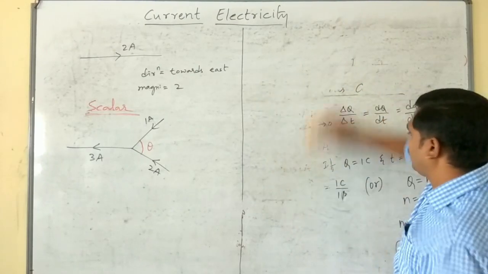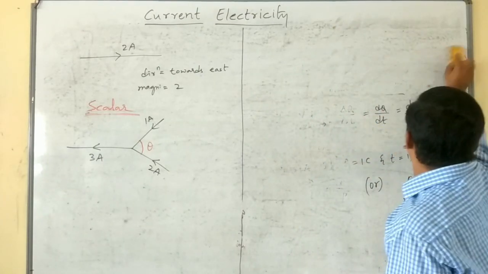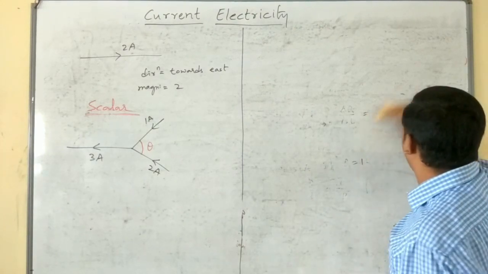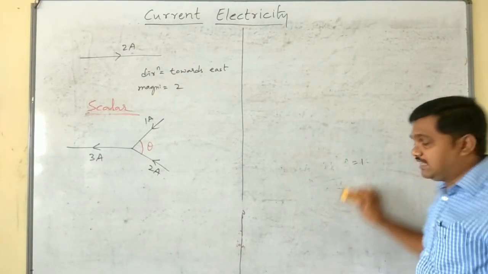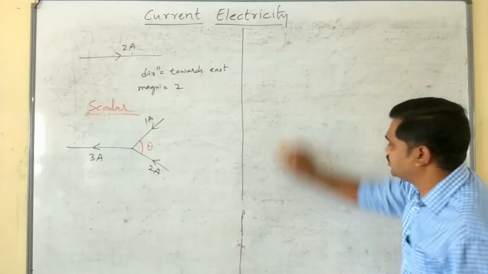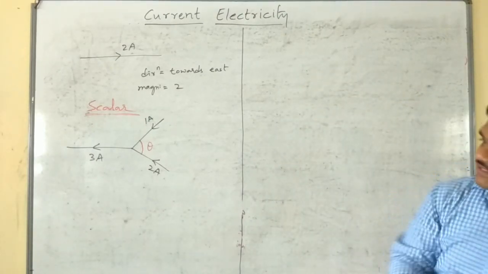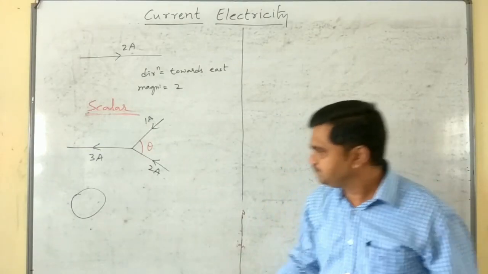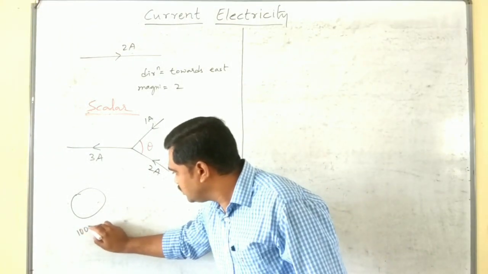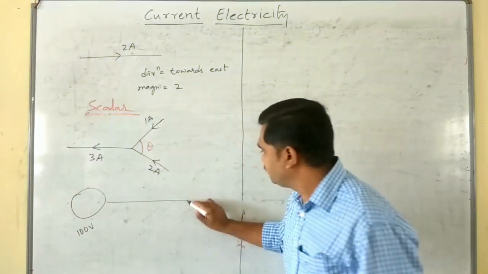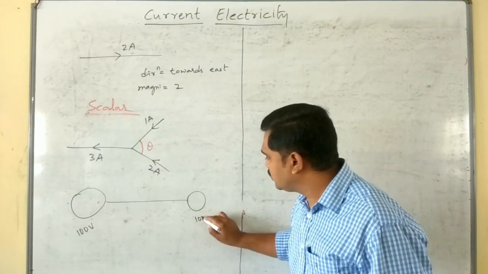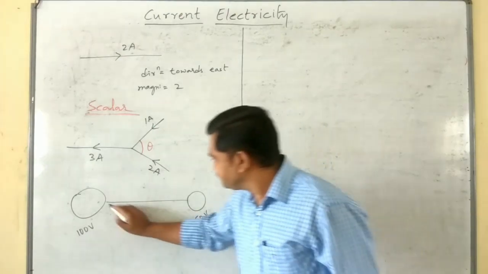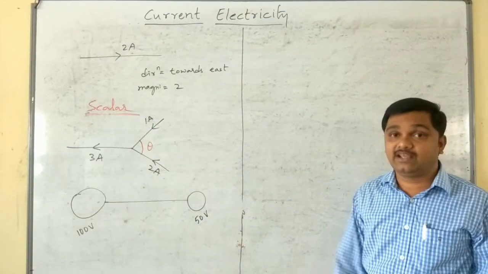Just a few minutes ago, I said the necessary condition for electric current to flow from one point to another point is a difference in electric potential. So see, if you connect a 100-volt body to a 50-volt body through a fine conducting wire.